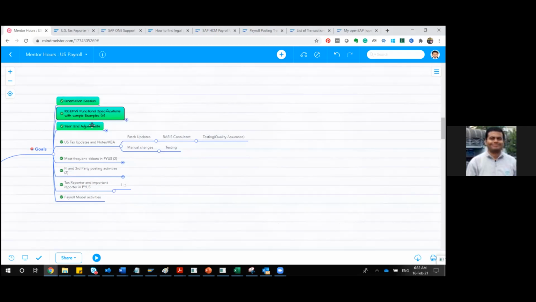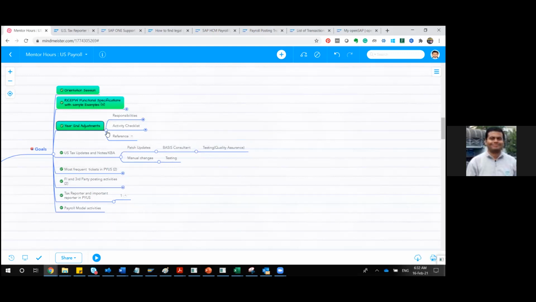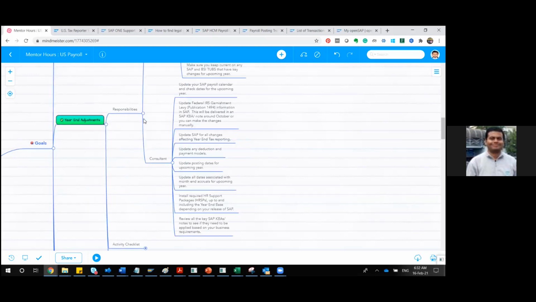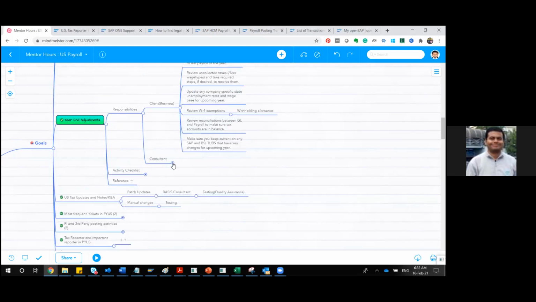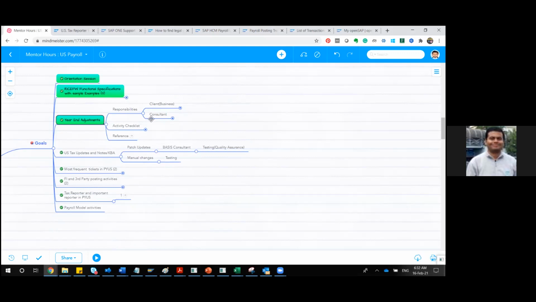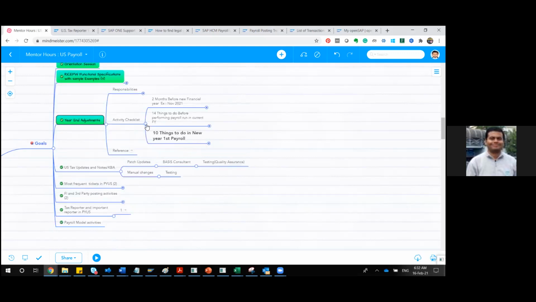And in the last session, we covered a topic specific to your year-end adjustment. In that we discussed the responsibility as a consultant, the responsibility as a customer, and what things we have to do. So those things were detailed, you have seen. And also I have to add one activity checklist. So this is a checklist.